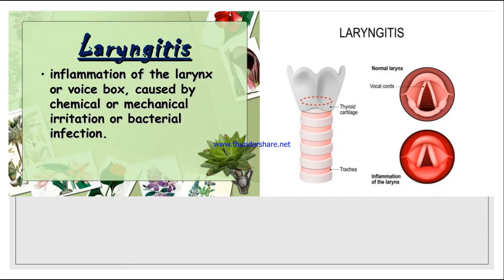Next, definition. Laryngitis is the inflammation of the larynx or the voice box, which is caused by any chemical or mechanical irritation or bacterial infection. Chemical irritation like pollution or smoking, or any other chemicals which are inhaled, can cause laryngitis.